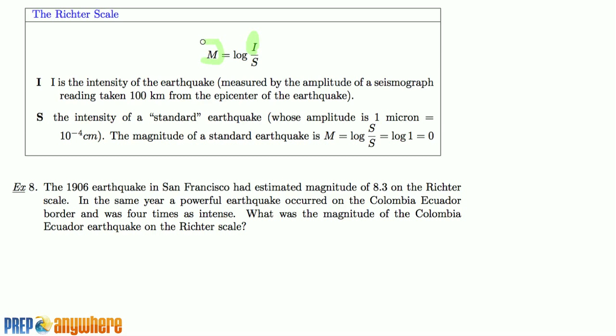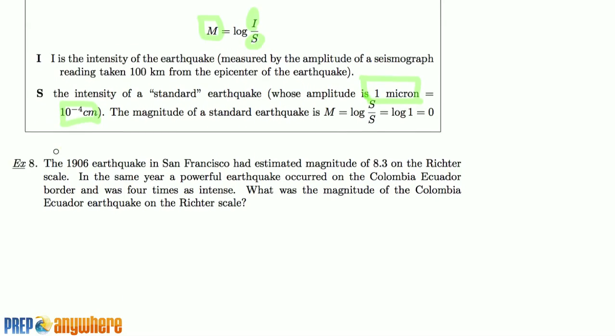And the Richter scale is the following. You get log of the intensity divided by some standard intensity. The standard intensity is measured to be 1 micron, which is 10 to the power of -4 centimeters. Okay, so all of this, I don't really care, I'm not a scientist. I just know that that's the standard. That's the given information. How do I calculate this? Okay, look.